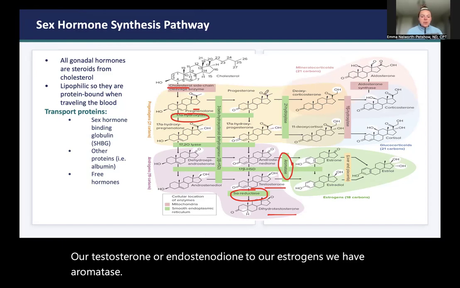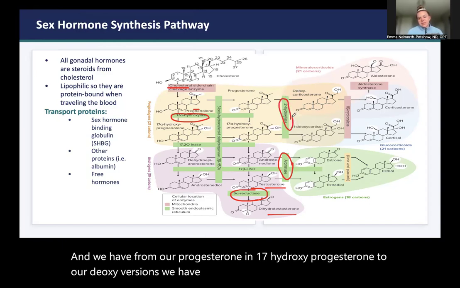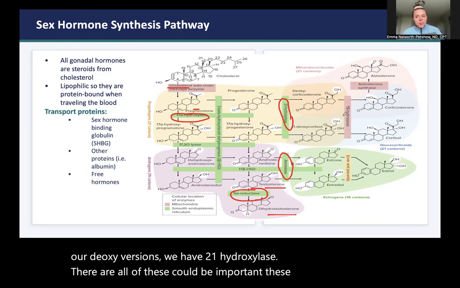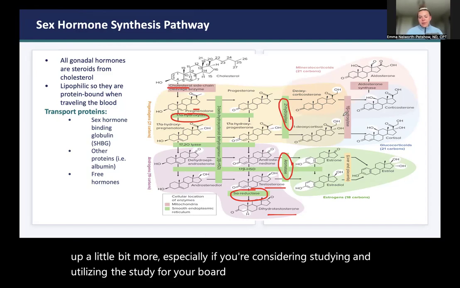And from our progesterone and 17 hydroxyprogesterone to our deoxy versions, we have 21 hydroxylase. All of these could be important. These ones tend to come up a little bit more, especially if you're studying for your board exam, either clinical or biomedical science.